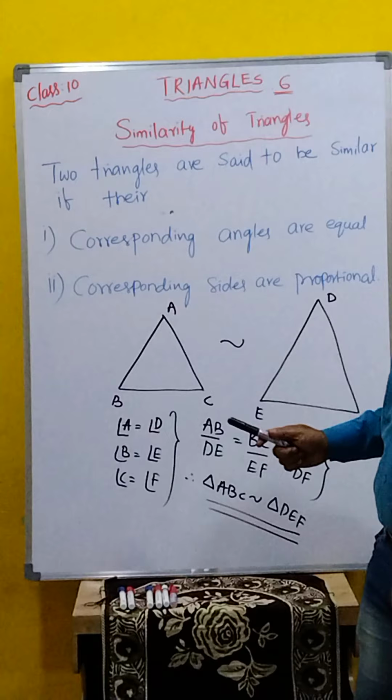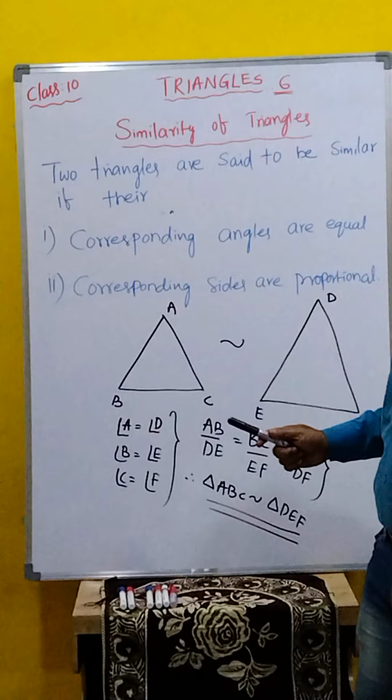Now we go for the second one. Corresponding sides are proportional. What are the corresponding sides? AB by DE is equal to BC by EF, which is equal to CA by FD, or AC by DF.